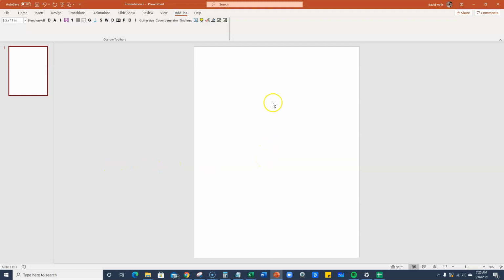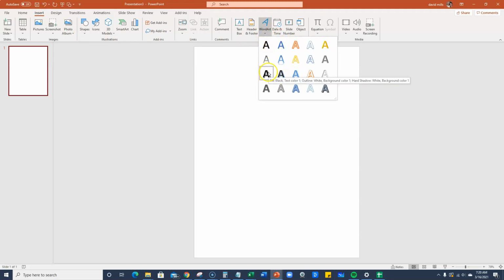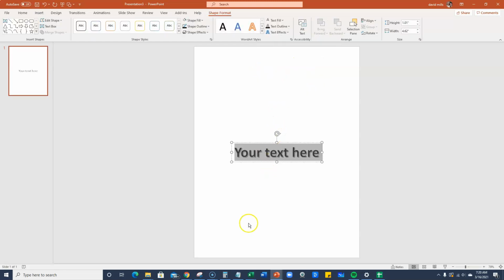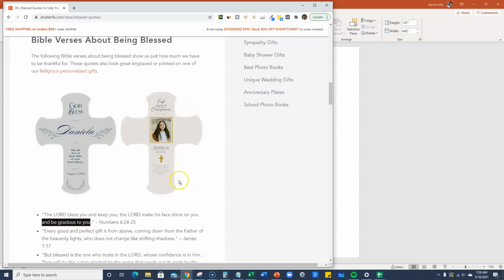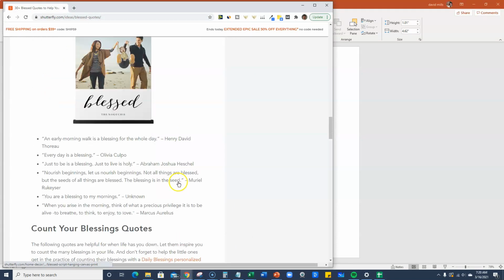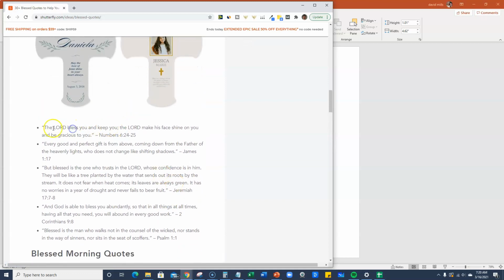And right now I'm going to actually work on text first. You could put the background on there first, but I'm going to just go ahead and work on the text first. Okay, so what we're going to do is I'm going to go over here to insert. We can actually use word art, and it will come with a little bit of a shadow built in, so we can actually use this. And I just went on Google real quick and typed in short blessing quotes and such. You can find a bunch right here, and I just found one. We're going to go ahead and go through this one together.